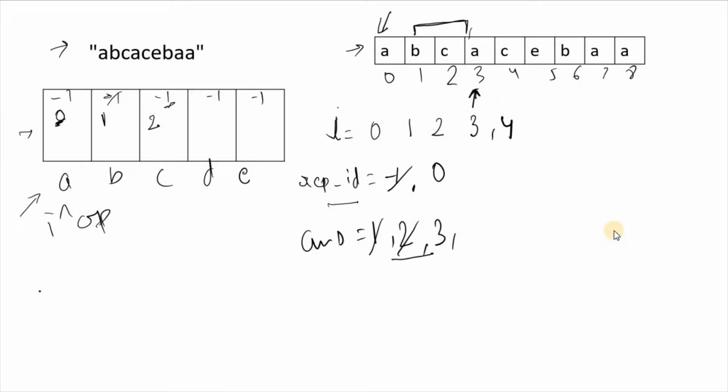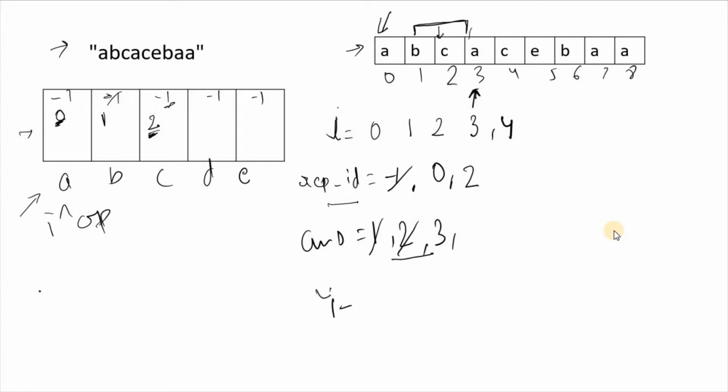Yes, C is already there because the index is 2, so we can see C is already there at index 2. So we'll replace the repeated index with 2, and now again calculate our answer: I minus repeated index.